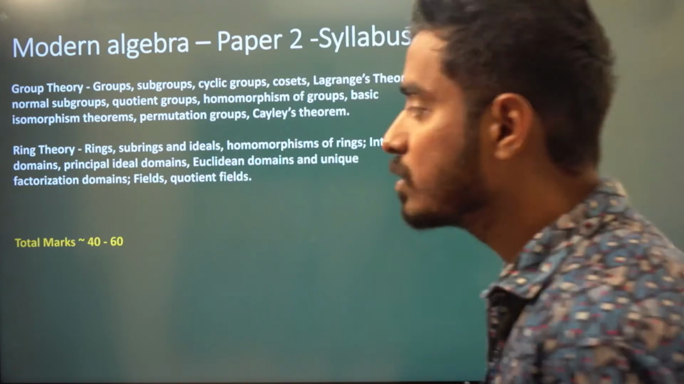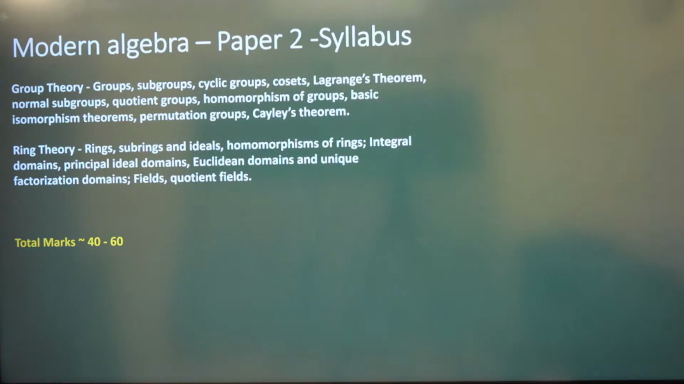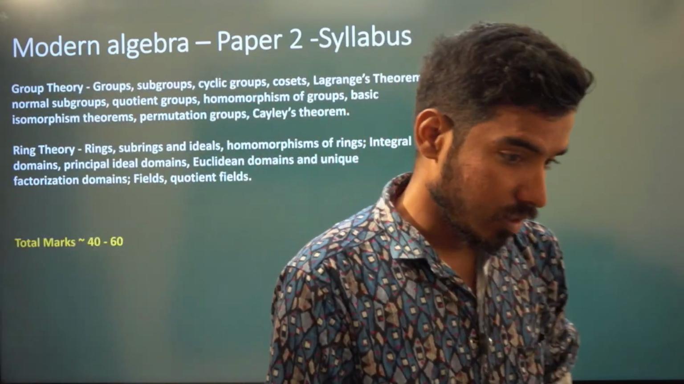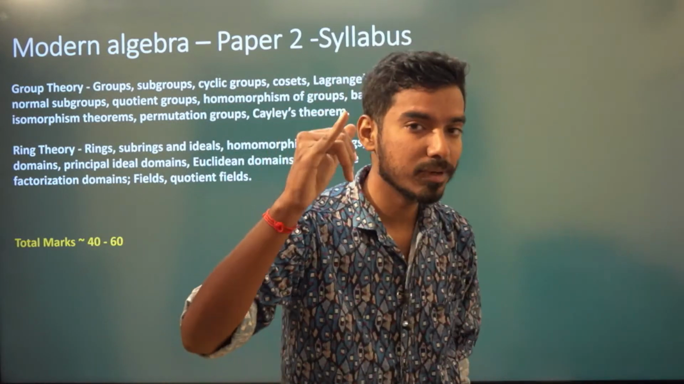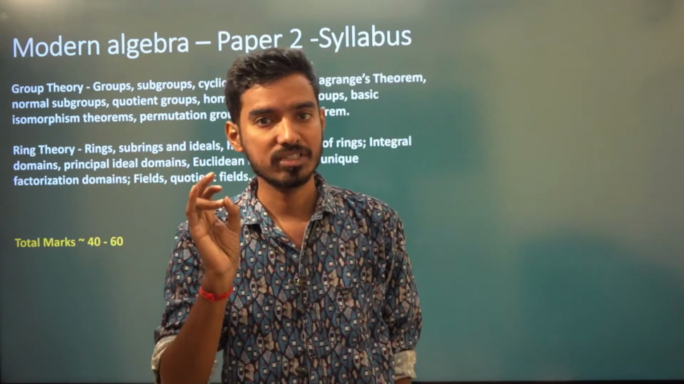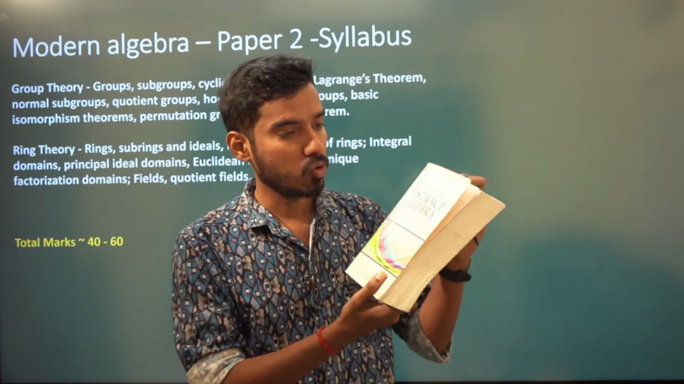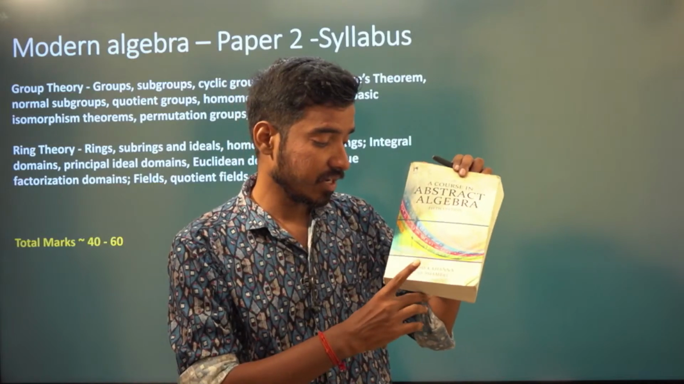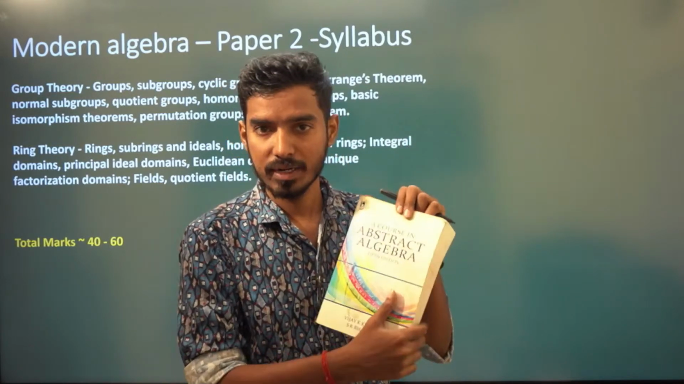First, the books that I'm going to follow. I'm going to follow two books for modern algebra. The first book is Modern Algebra, Krishna series, that is Vasishta's book. And the second book is A Course in Abstract Algebra by Vijay K. Khanna and S. K. Bhambri. This is one of the best books for modern algebra.